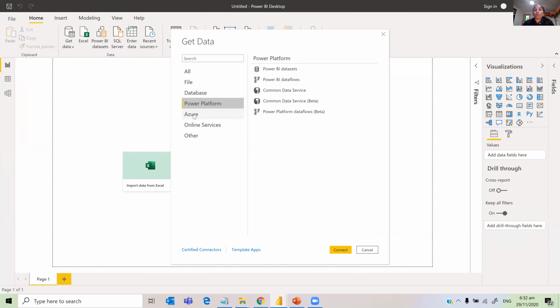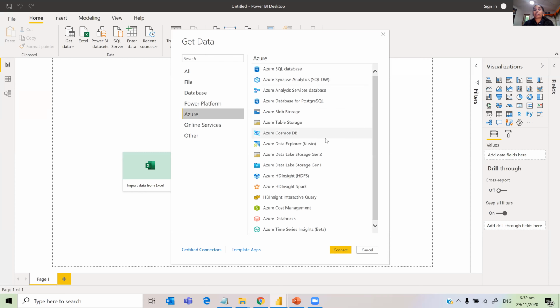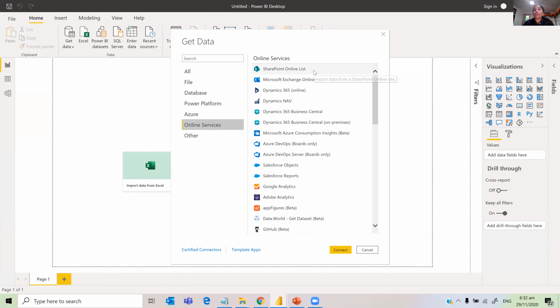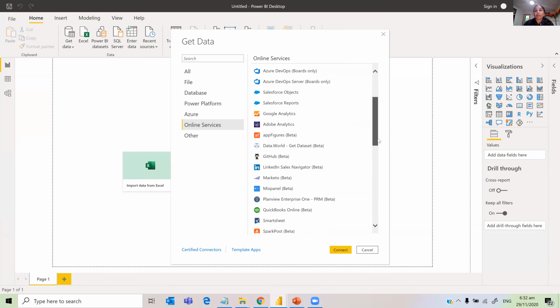Some of you must have heard about Azure. Azure is a cloud platform, so you have a lot of things that you can connect to from Azure. There is SQL Database and Synapse Analytics and all these analysis services. You can also connect to online services, such as Microsoft SharePoint if anyone is using it. Then you can connect to Dynamics 365, which is a CRM. You can also connect to Google Analytics, Adobe Analytics, and various Salesforce objects. You can also connect to SAP. You can even connect to GitHub and try it out.